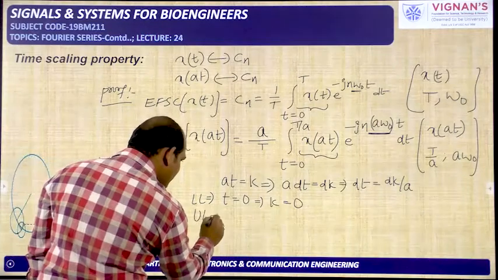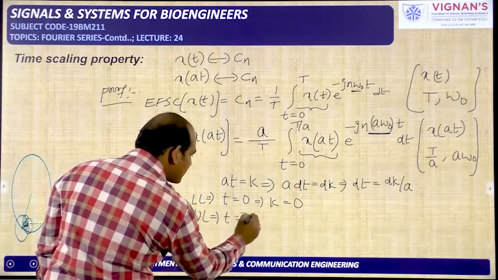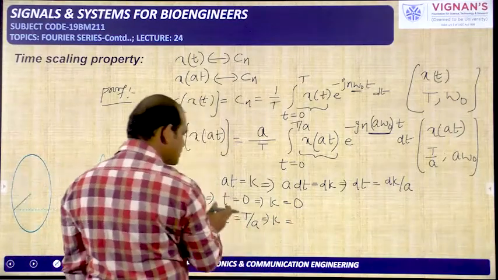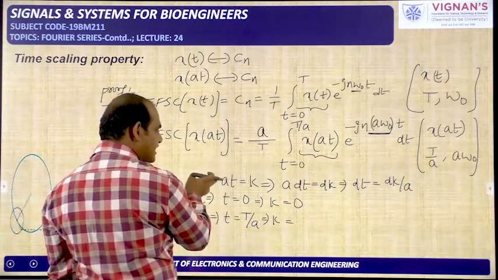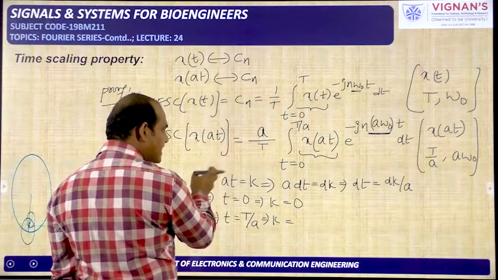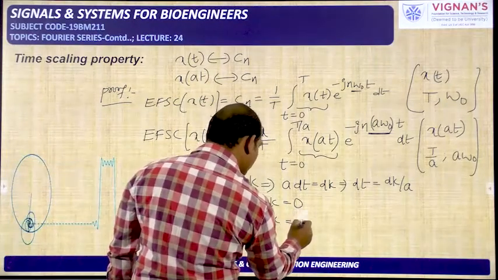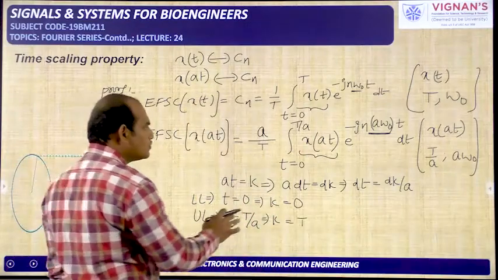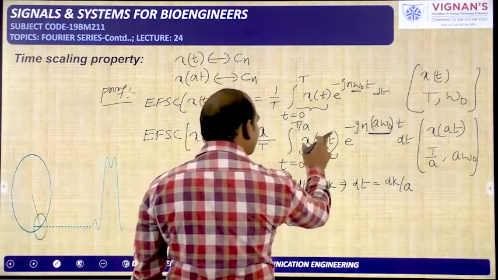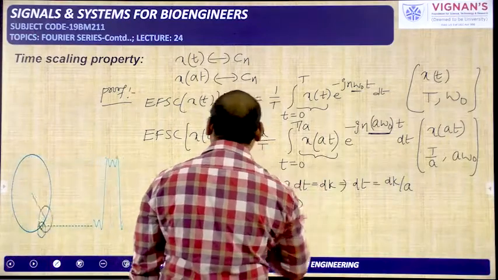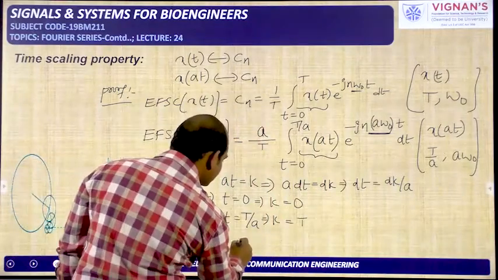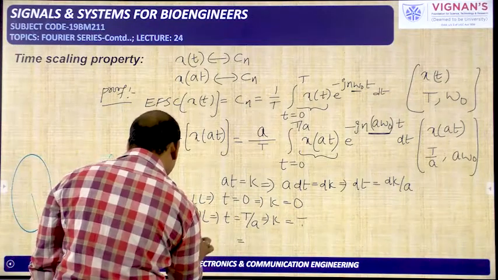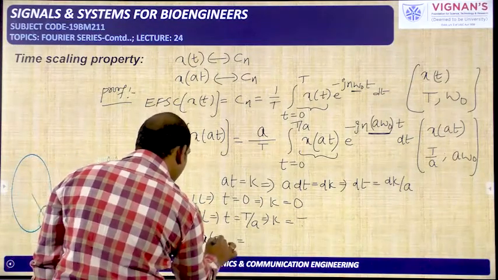Now upper limit for t I got as capital T by a. So k is equal to, if you substitute the upper limit in this equation, a into capital T by a will be cancelled, and you will get k equal to capital T. So in this way you will get. Okay, so now substitute in this one, replace the variable t with k. So finally, the exponential Fourier series coefficient of x of at, I will get like this.